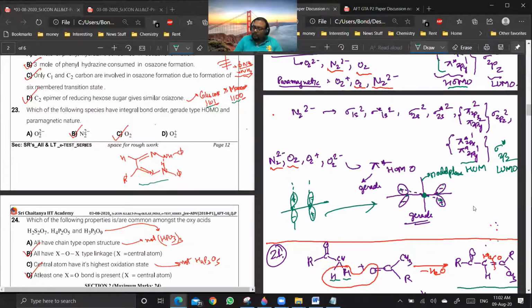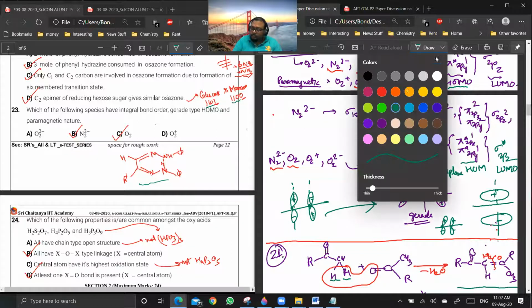Sir, means in every anti-bonding it will be gerade only, no? You have to see the structure. Suppose they were going bonding overlap, means something like this. This is plus, plus, minus, minus. And this whole thing will be plus and this whole thing will be minus. Yes or no? Yes, sir.